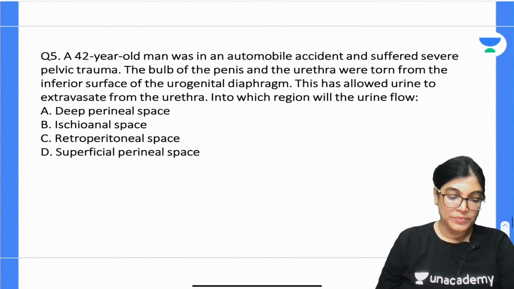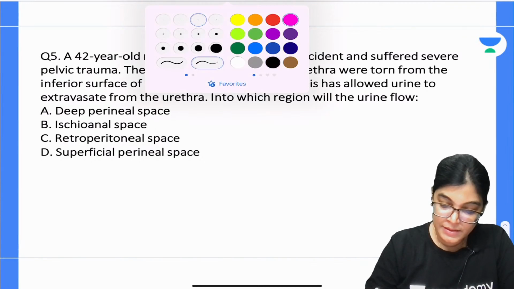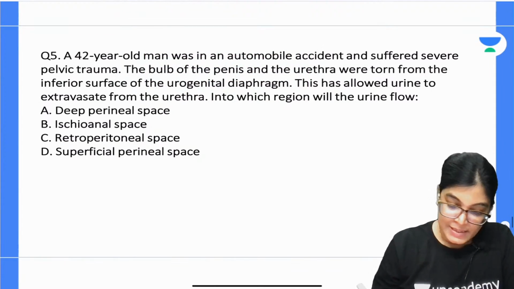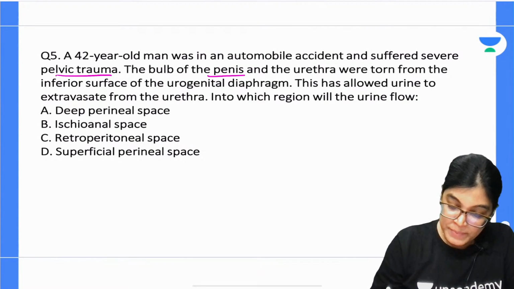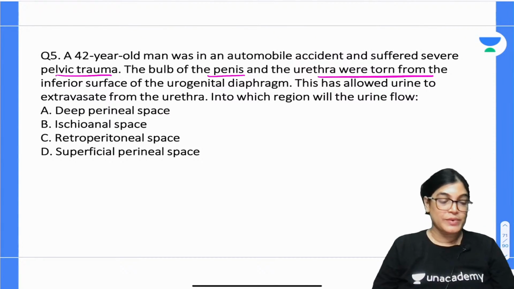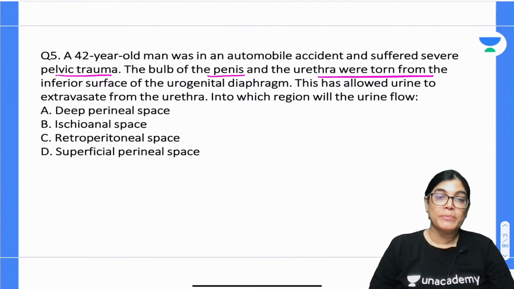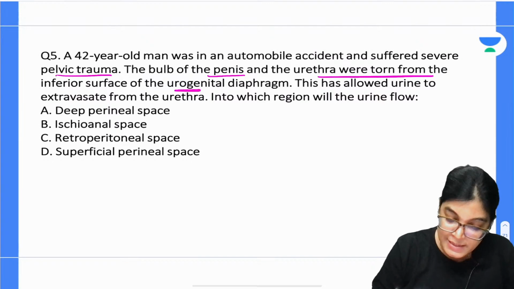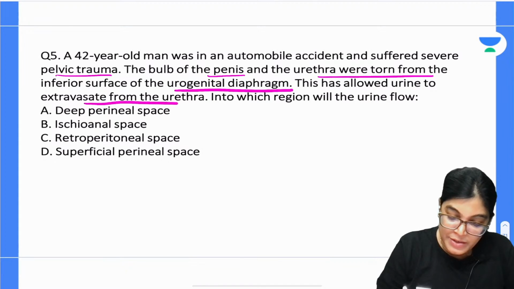Okay, question number 5. A 42-year-old man in an automobile accident suffered severe pelvic trauma. The bulb of the penis and the urethra were torn from the inferior surface of the urogenital diaphragm. Okay, so what happens? The urine was extravasated from the urethra.